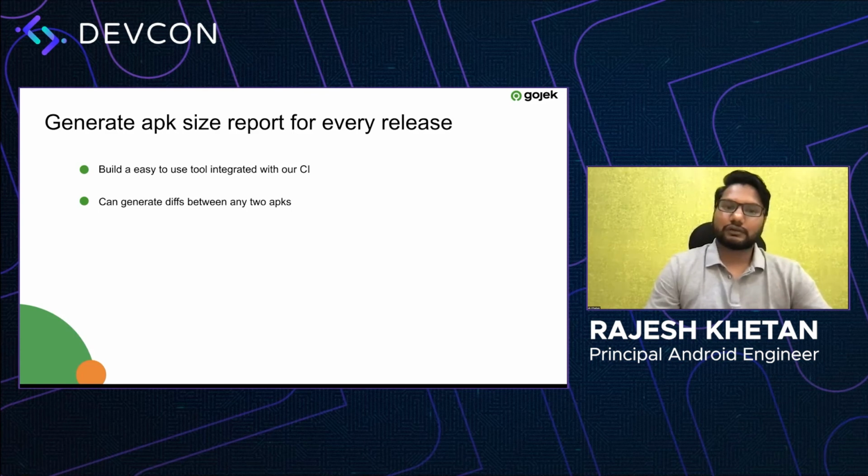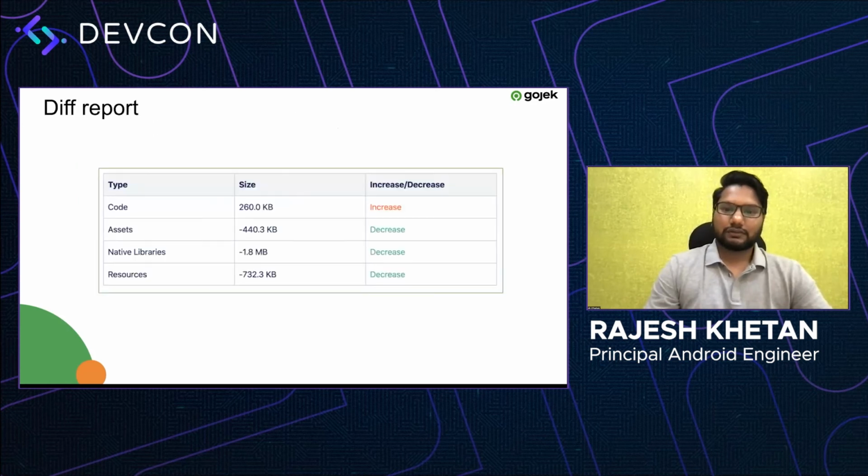Let's also look into what that report generates, some of the important parts of that report. The report gives you visibility into what part of your application changed. We have code, assets, native libraries, and resources in our APK. So which particular part changed by how much size?